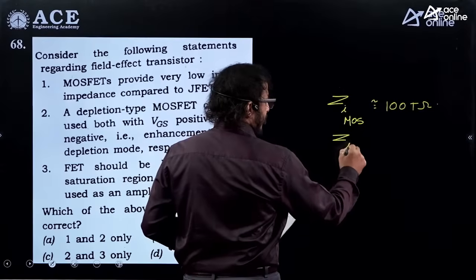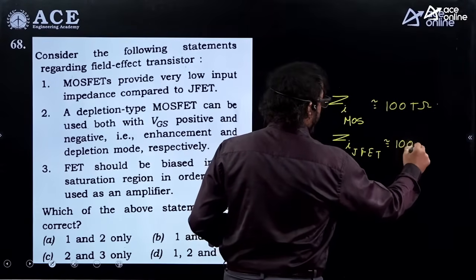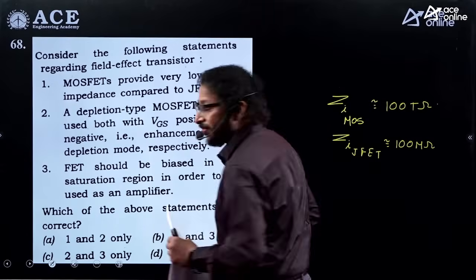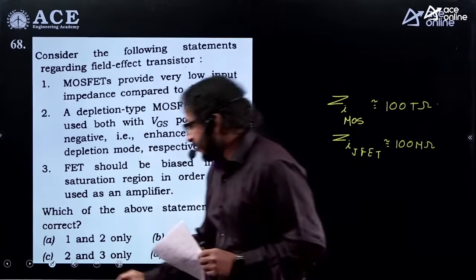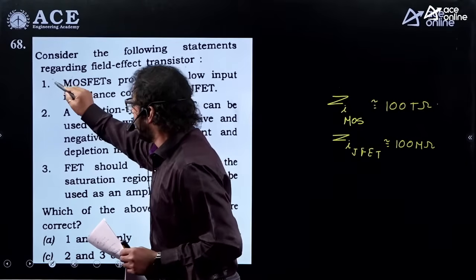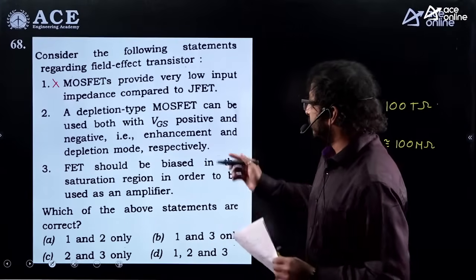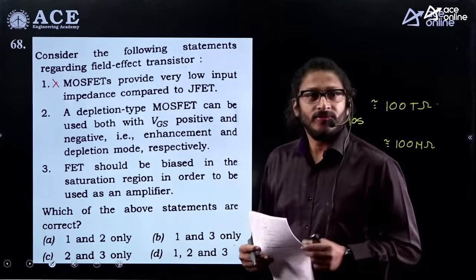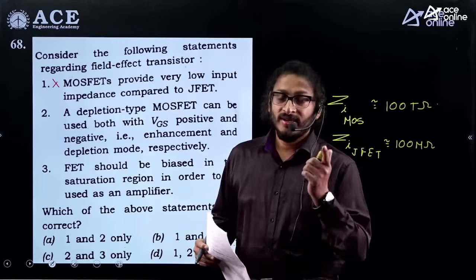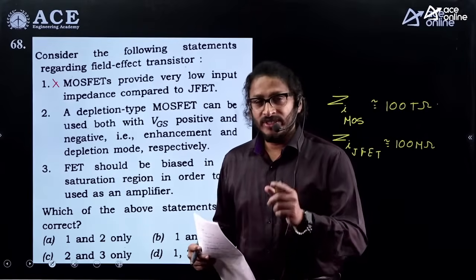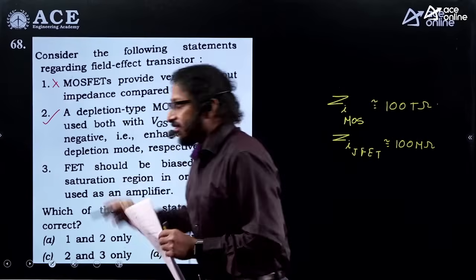Whereas the input impedance of a JFET is around 100 megaohms. It is not like teraohms. So "MOSFET provides very low input impedance" is seriously a wrong statement. It is very clear to say statement 1 is false. A depletion type MOSFET can be used with VGS positive and negative. You're right. A depletion type MOSFET can be used in depletion mode of operation and enhancement mode of operation. Therefore, VGS can be positive or negative. That is right. So statement 2 is correct.